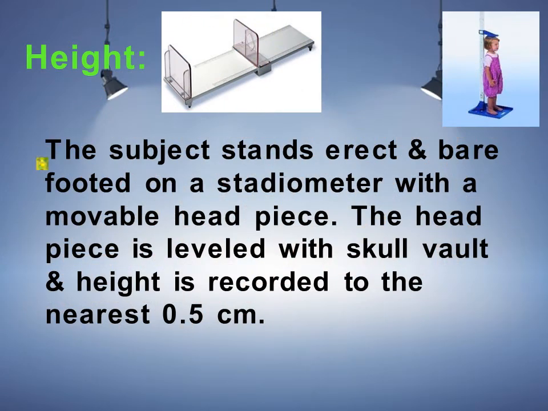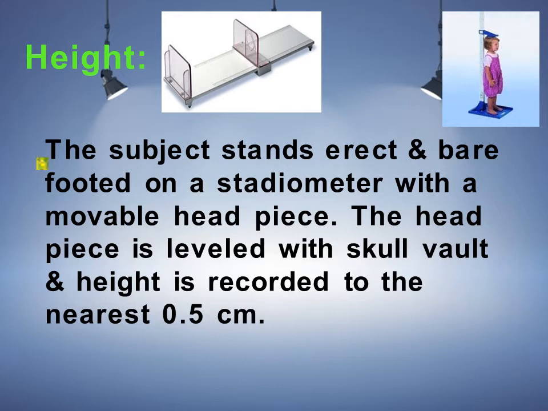The first parameter of anthropometric measurement is height measurement. The subject stands erect and barefooted on a stadiometer with a movable headpiece. The headpiece is leveled with the skull vault and height is recorded to the nearest 0.5 centimeter. This small girl is standing on a stadiometer.